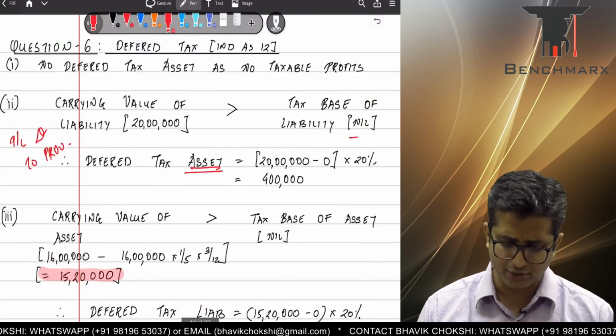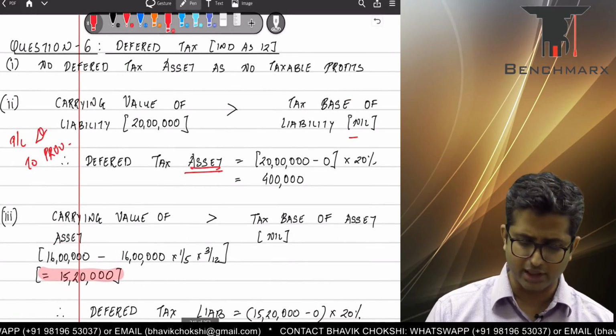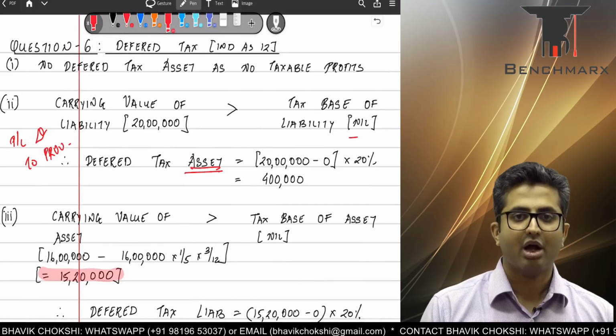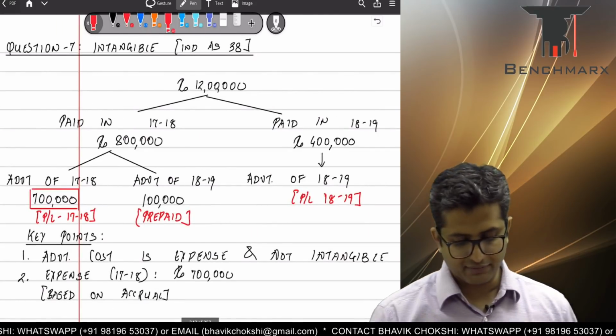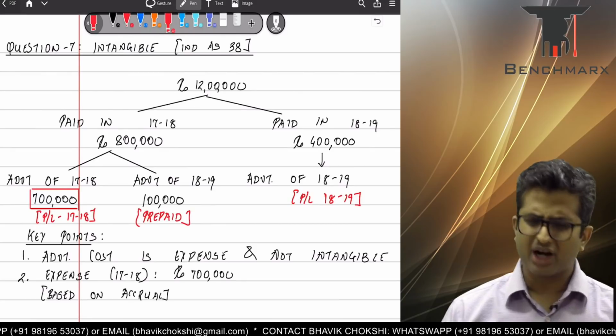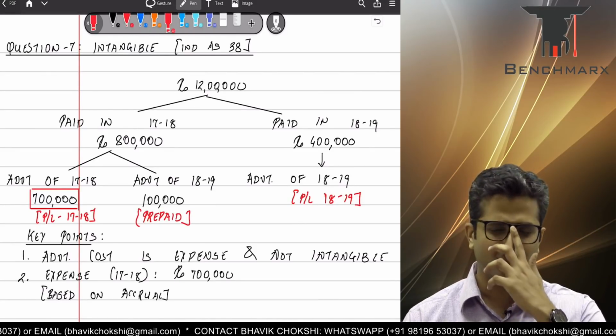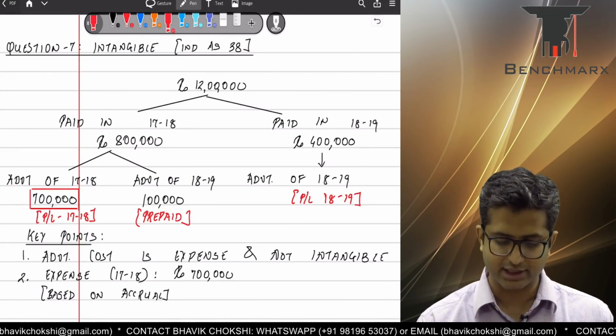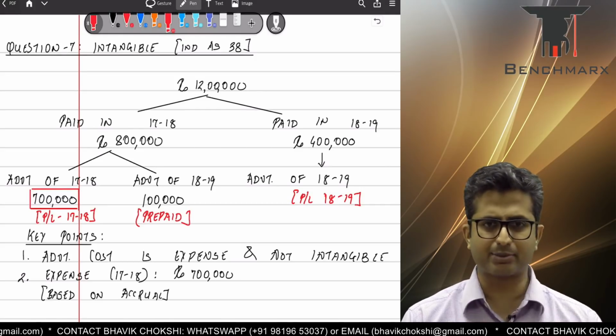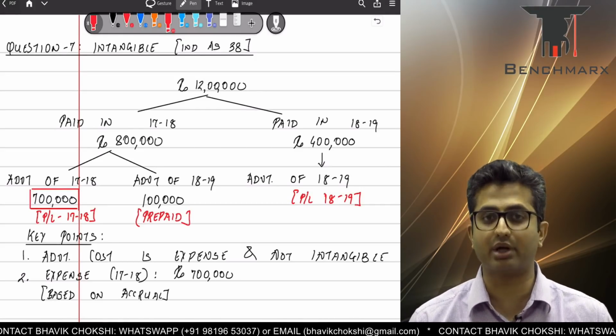Okay, so this takes care of question number 6. We'll then proceed to question number 7, which is again on intangible assets. Now this is a very simple question, I would suggest. There is a total expenditure of 12 lakhs which is incurred for advertising.